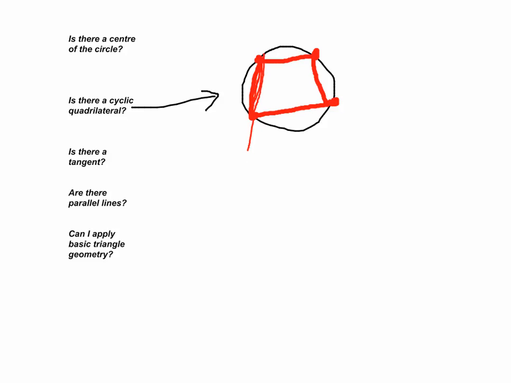Okay, you see what I'm doing? I'm extending it. Then that angle is equal to the angle furthest away on the inside. Okay, now bear with me. If I take this side here and extend it in that direction, then this angle here is going to be equal to the furthest away angle there.